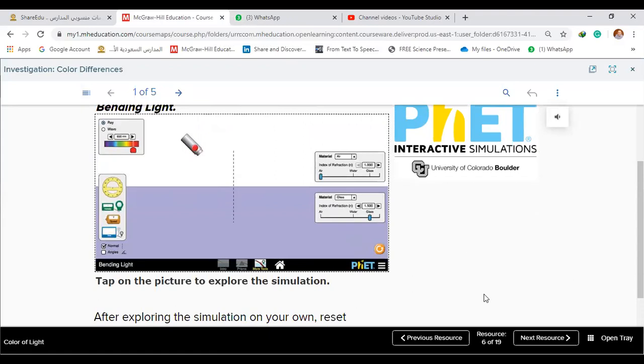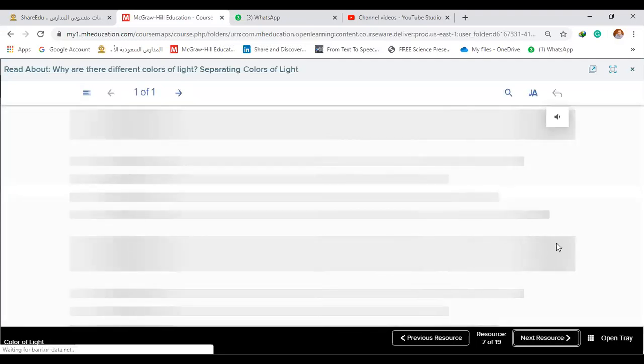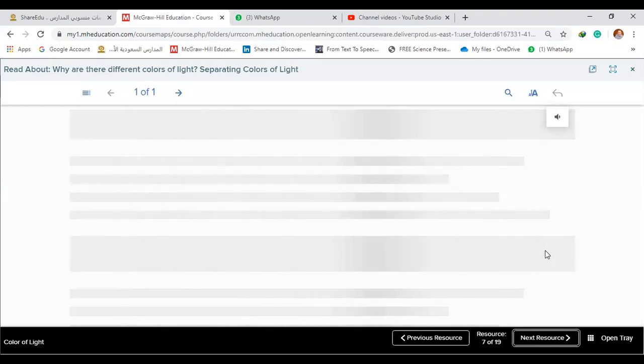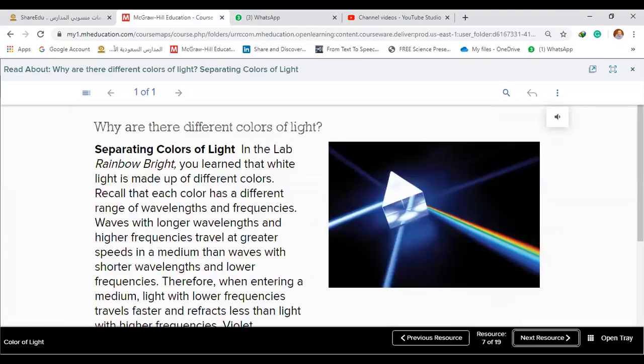So after that, why are there different colors of light? Why are the colors of light separated? As in this picture, this is called a glass prism. It's made of glass. What happens when white light falls on a glass prism?